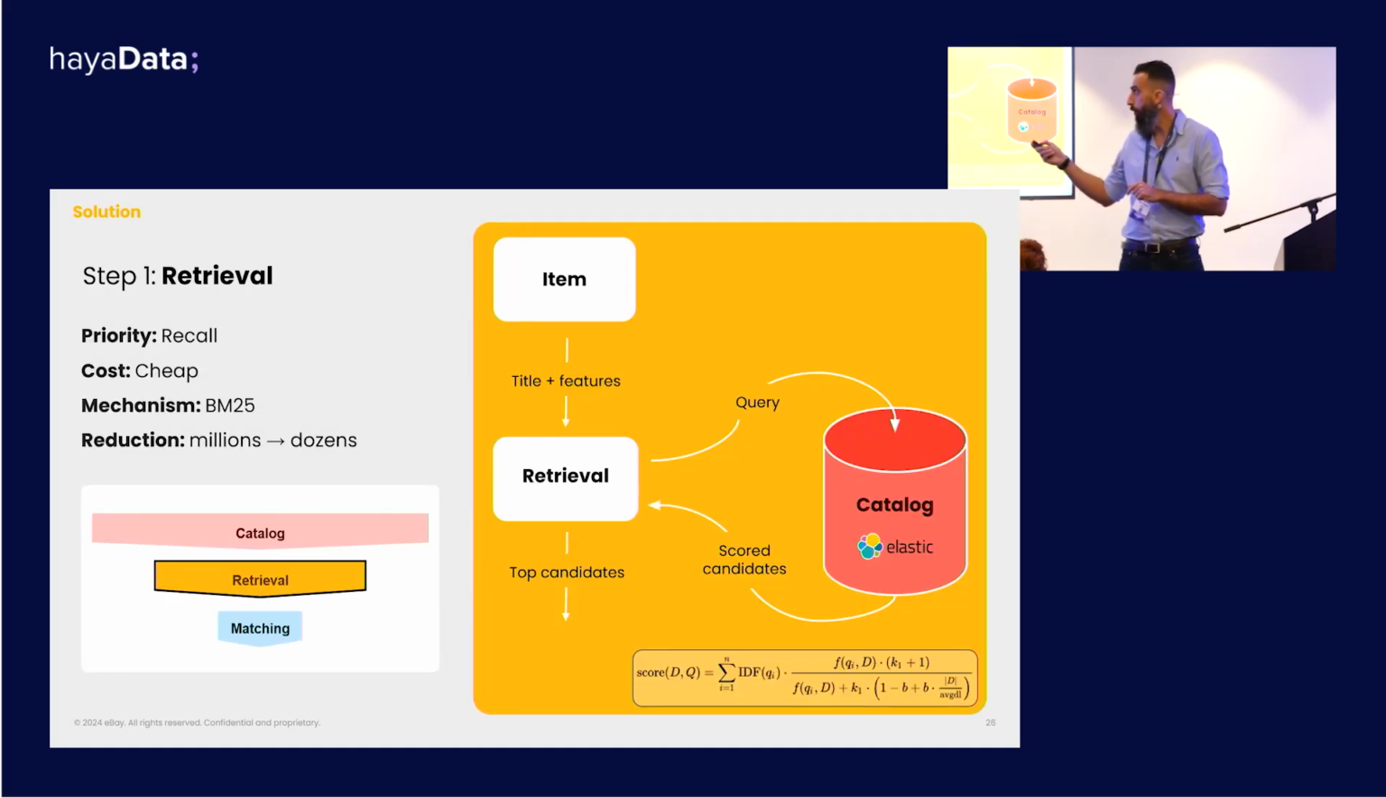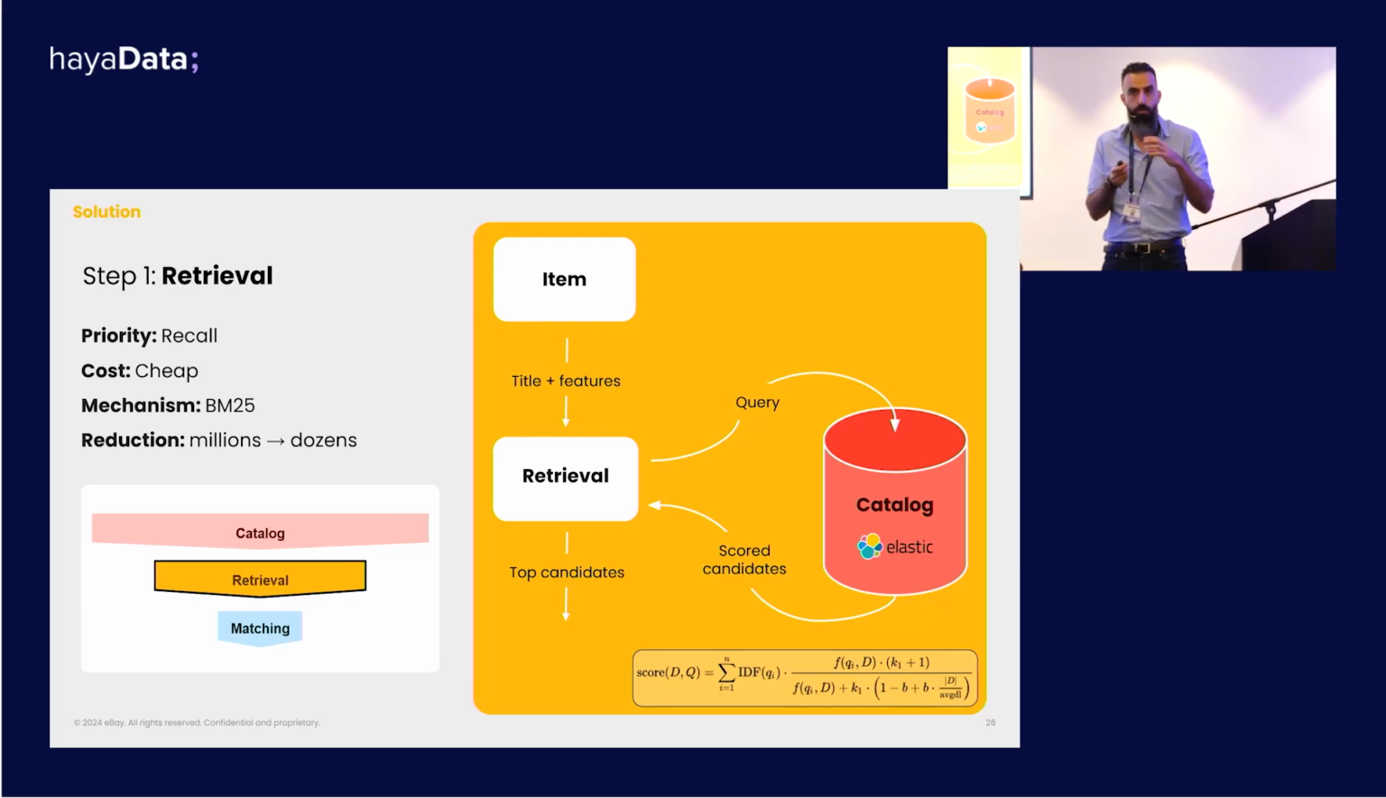The first step, called retrieval, prioritizes recall over precision, and it is relatively computationally cheap. It works by taking the item's title and features and comparing them against an index of all the different products that exist in the catalog. In our case, we use the BM25 ranking function in order to score each product according to its relevance to the item at hand. And then by taking the top scored candidates, we effectively narrow down the search from millions down to a few dozen likely candidates.